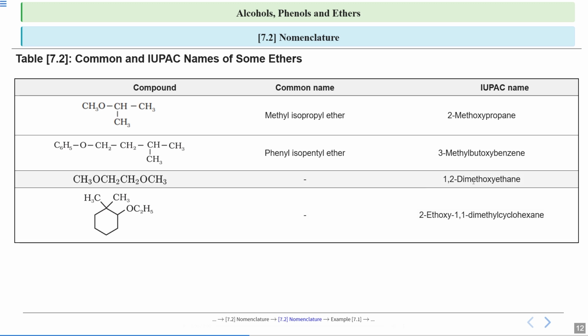So 1,2-dimethoxy, and this is the longest carbon chain. So we'll select it as parent alkane. So this will be ethane. So 1,2-dimethoxyethane. Now see this cyclic compound.